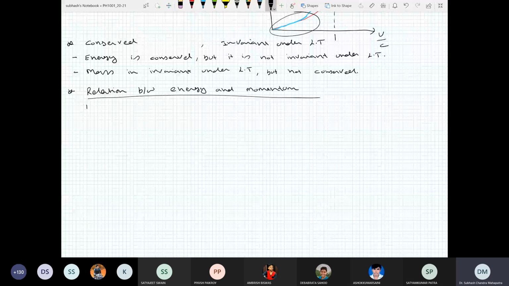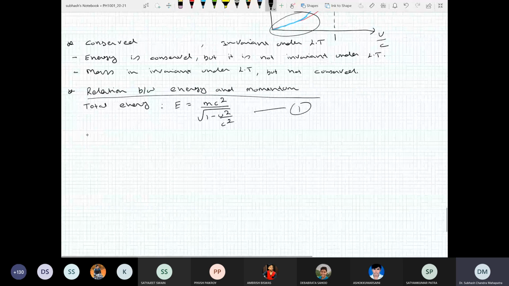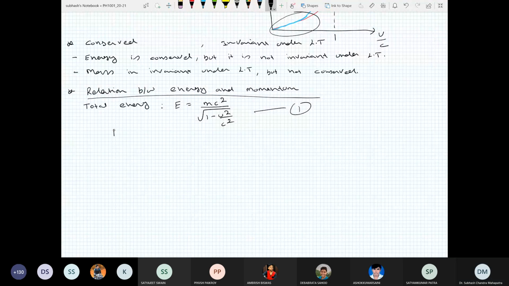So we saw total energy is E equal to mc square divided by square root of 1 minus u square by c square. Let's call it equation number 1. And we also see that momentum P is mu divided by square root of 1 minus u square by c square.